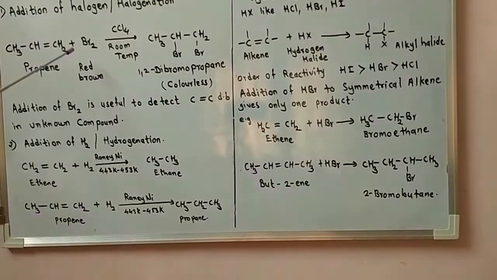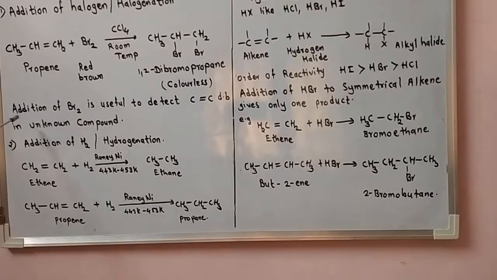Propene, when it reacts with bromine in the presence of CCl4 at room temperature, is converted to the vicinal dihalide 1,2-dibromopropane. CH3CH=CH2 plus Br2 in the presence of CCl4 at room temperature gives CH3CHBr-CH2Br. In this type of reaction, the red brown color of bromine rapidly disappears when it reacts with propene.